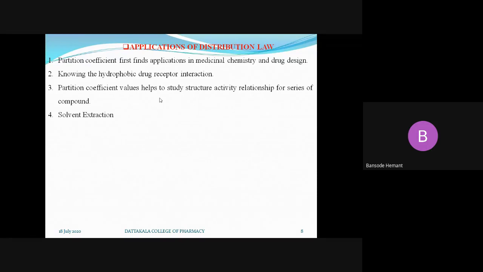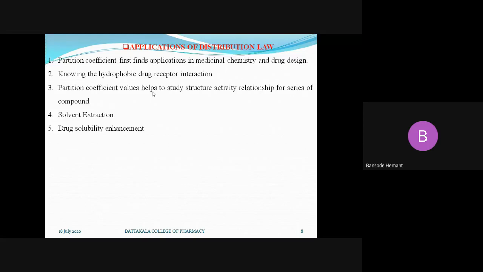Okay, we will not go into that much detail regarding the extraction concept and the solvent extraction concept, it is too vast again. It will require two to three lectures. So here, in solvent extraction, we can just apply the distribution law.